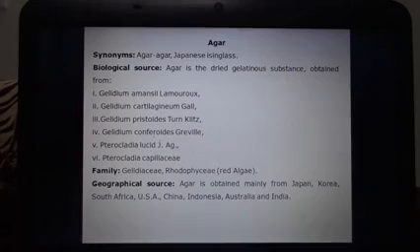For example, Gelidium amansii, Gelidium cartilagineum, Gelidium pristoides, Gelidium coulteri, and examples of Pterocladia species like Pterocladia lucida, Pterocladia capillacea, belonging to family Gelidiaceae and Rhodophyceae. So we can say that this agar is obtained from the red algae. Geographically, it is cultivated in Japan, Korea, South Africa, USA, China, Indonesia, Australia and in India.